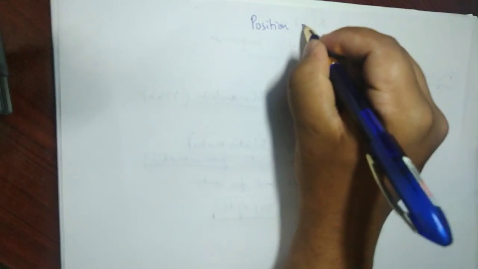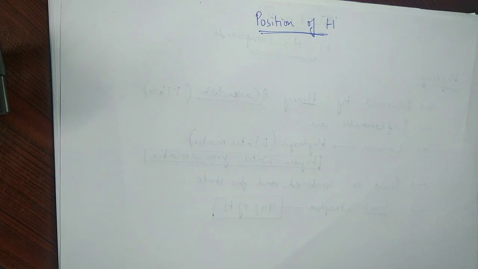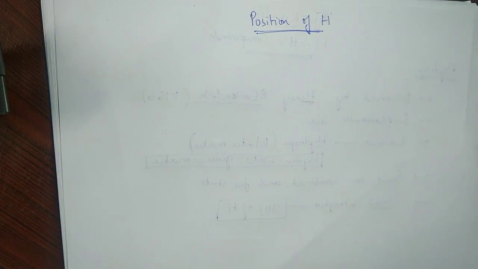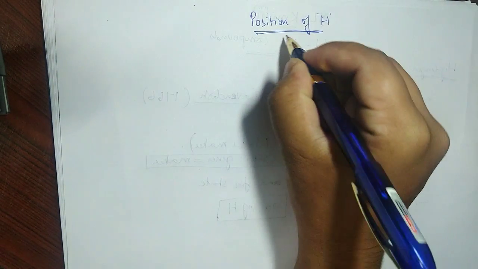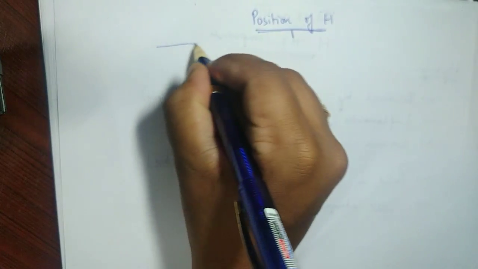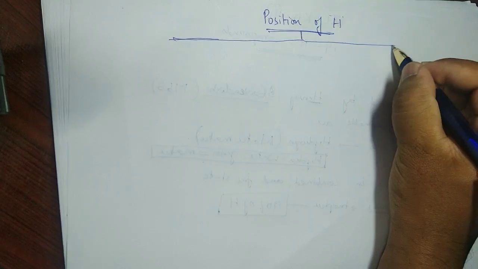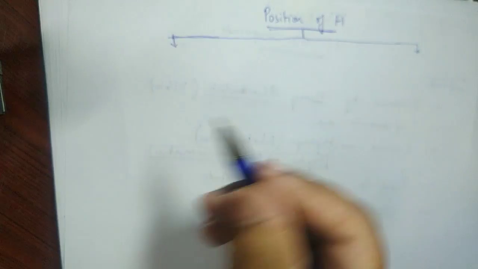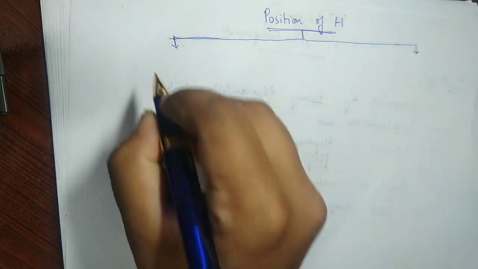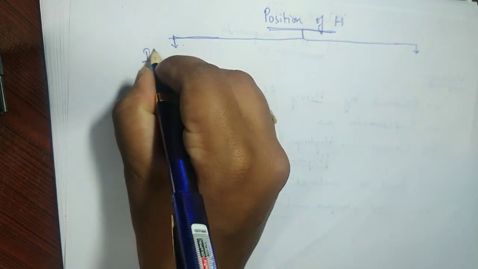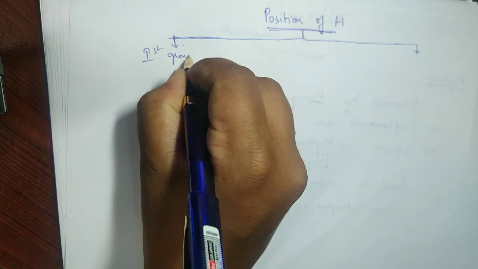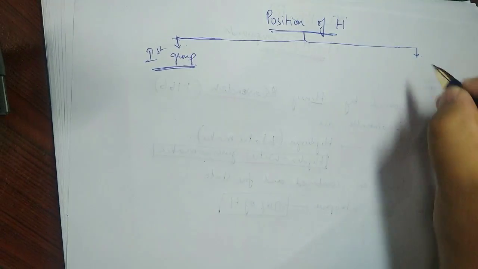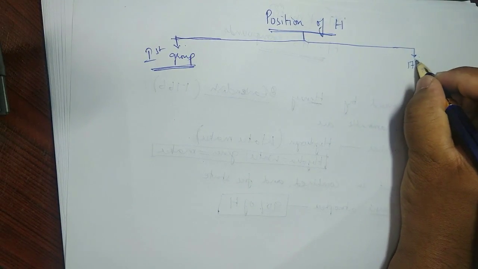See, position of hydrogen, even till today we have this issue of justifying its position, because its position matches with two groups, and I hope you know what are those two groups. What are those two groups? We have discussed it already. That is, first group, it is similar with the first group in many ways, and is also similar with the 17th group in many ways.